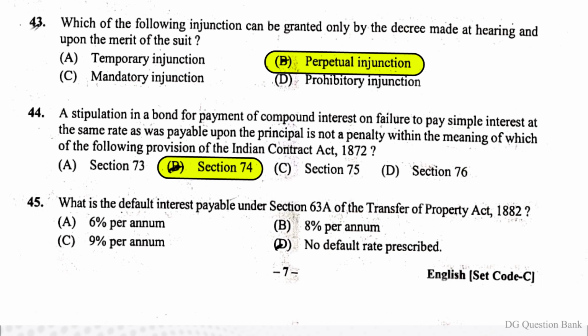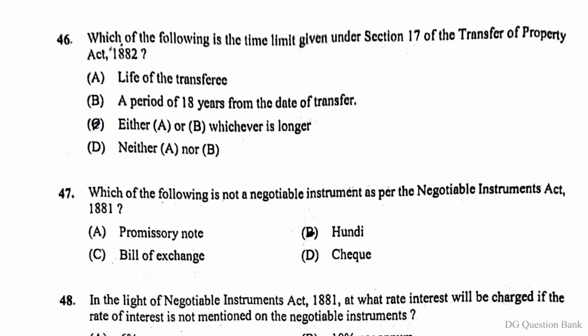Question number 45. What is the default interest payable under Section 63A of the Transfer of Property Act 1882? The right answer is option C, 9% per annum. Question number 46. Which of the following is the time limit given under Section 17 of the Transfer of Property Act 1882? The right answer is option B, a period of 18 years from the date of transfer.